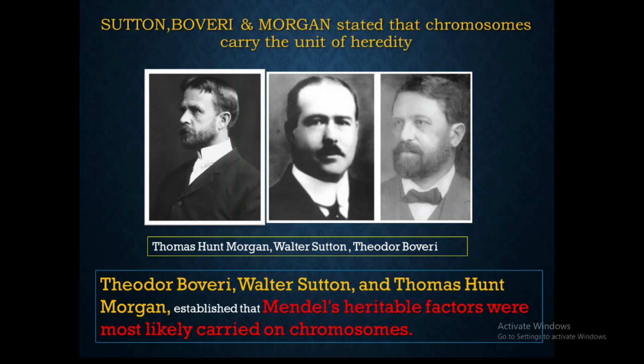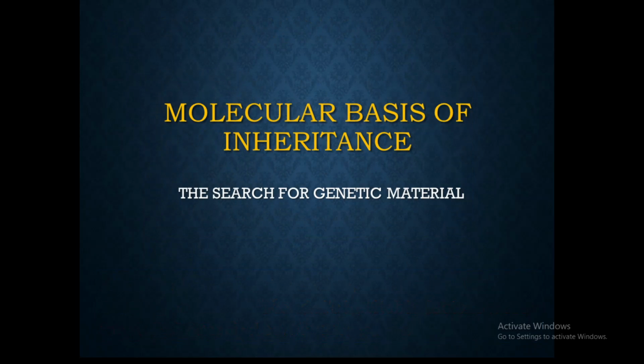The genes which are linked, or closely associated, tend to be inherited together, so he gave the name linkage. Linkage and recombination are the terms explained by T.H. Morgan, and this strongly supports that genes are present on the chromosomes. So all these experiments of Theodore Boveri, Sutton and T.H. Morgan led to support that the factors are genes present on the chromosomes. We know they are present on the chromosomes, but what exactly they are made up of, which molecule makes them, was not understood for a very long time.